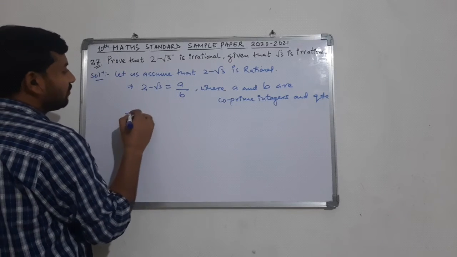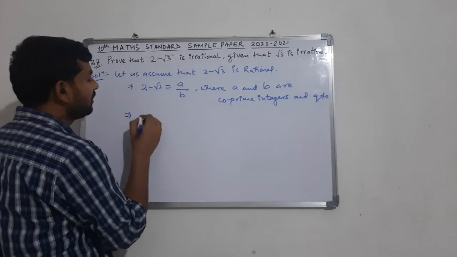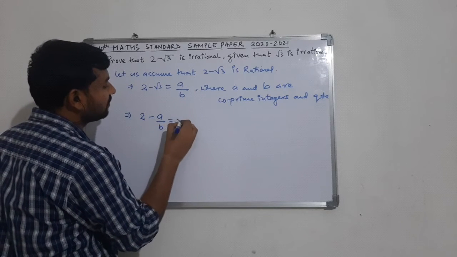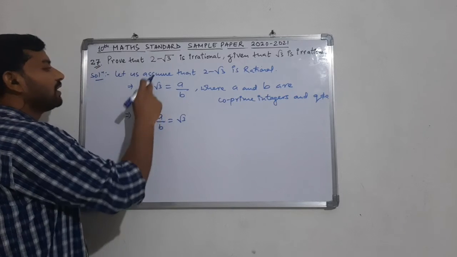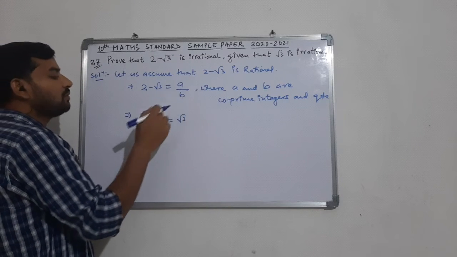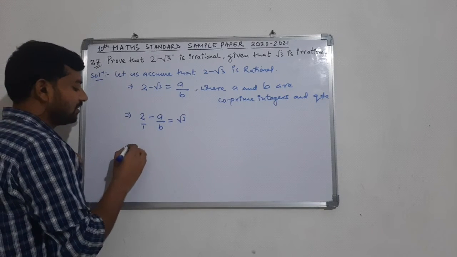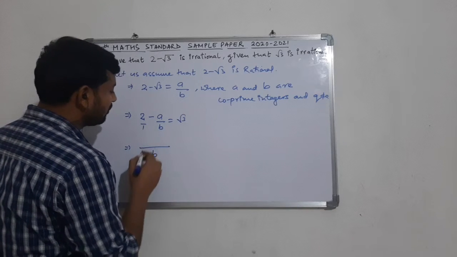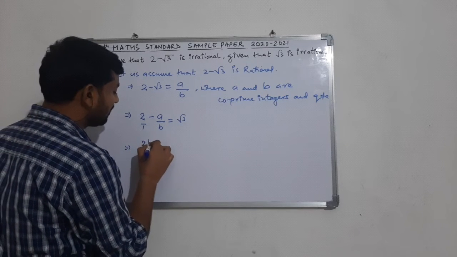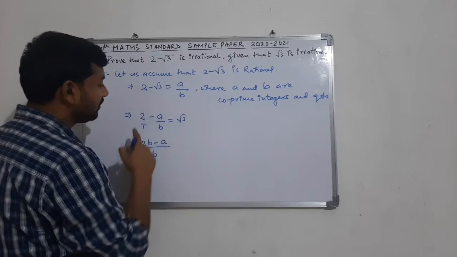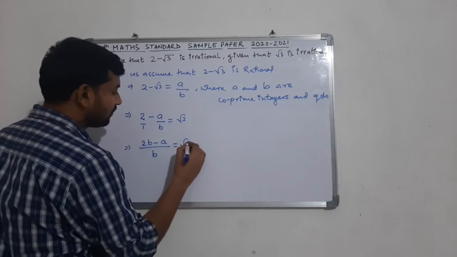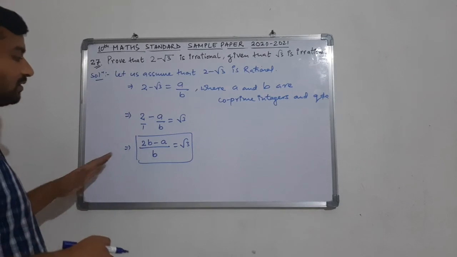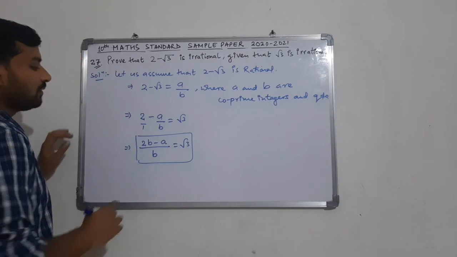So from here we can calculate the value of root 3. We can easily write 2 minus a upon b is equal to root 3. We have brought the minus root 3 to the RHS, and a by b to the LHS. If we cross multiply, we get b in the denominator and 2b minus a in the numerator. Now this gives us root 3 is equal to 2b minus a upon b.